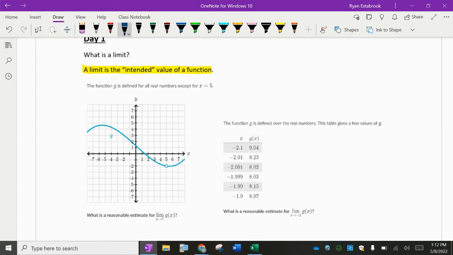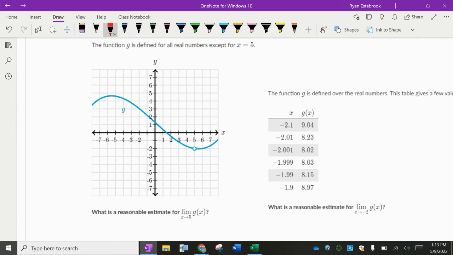And I think that's one of the best definitions I've seen for a limit. It might seem kind of vague, like, well, how am I supposed to know the intent of this function or this graph or this table? Well, you look at it and you make the best estimation that you can sometimes. And a lot of these are going to be multiple choice. You have to make a prediction based off of what you see happening with what you're given.